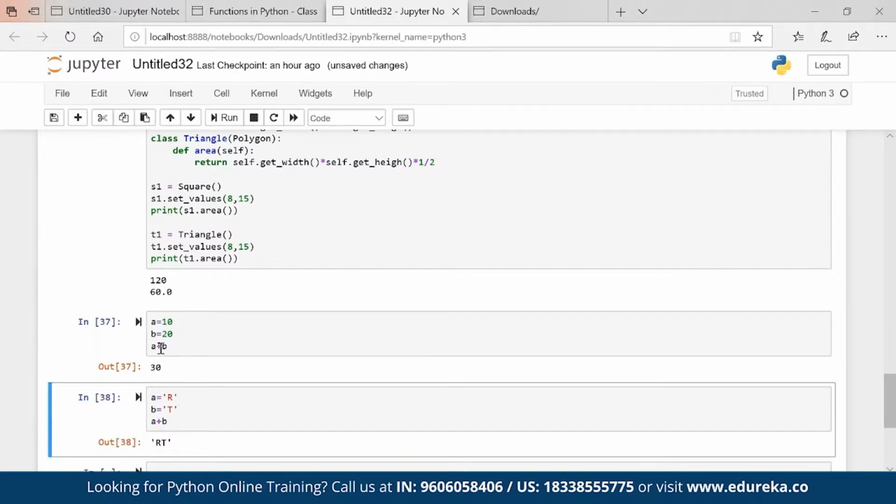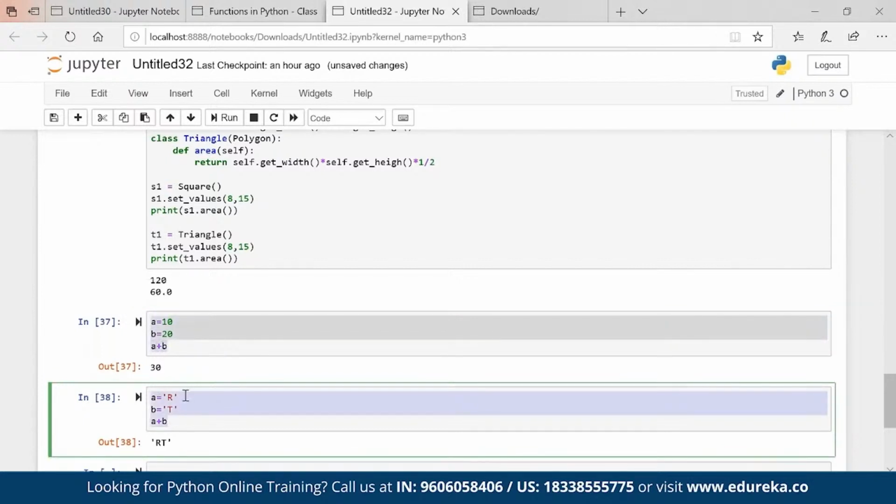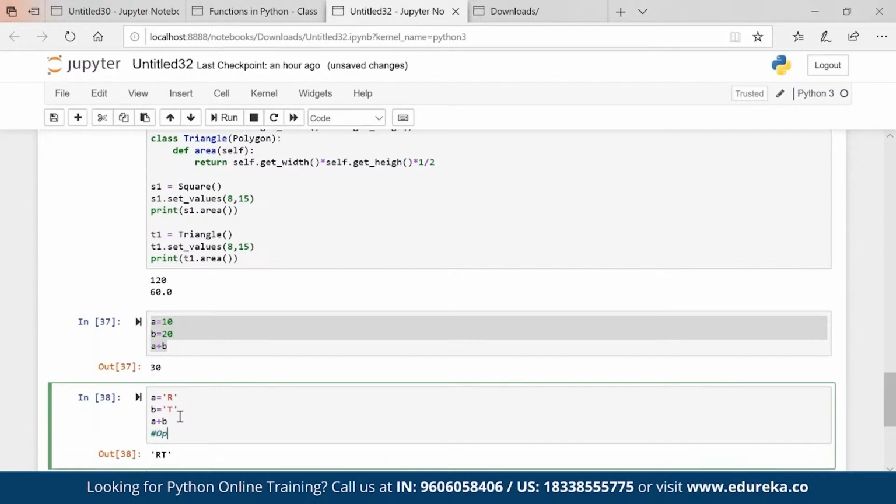So basically this plus is having different behavior for different types of variables. If I am using integers, then it is adding up the values. If I'm using strings, it is concatenating the value. And this type of concept is known as operator overloading. So in polymorphism, there is a concept of operator overloading.